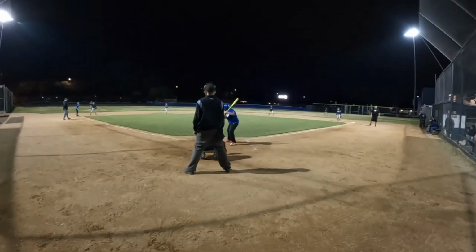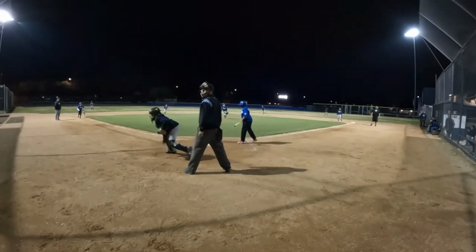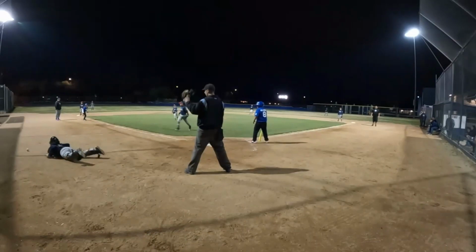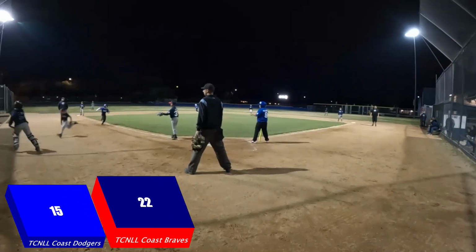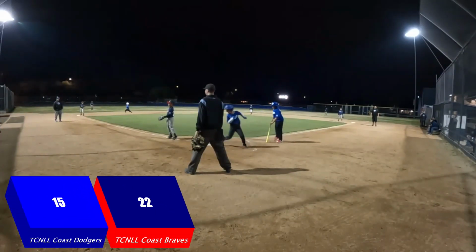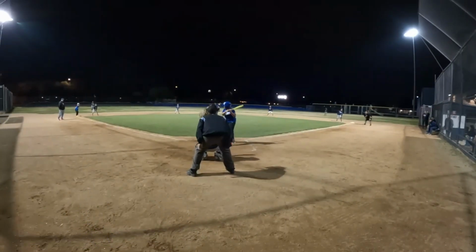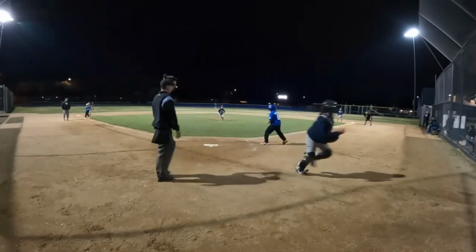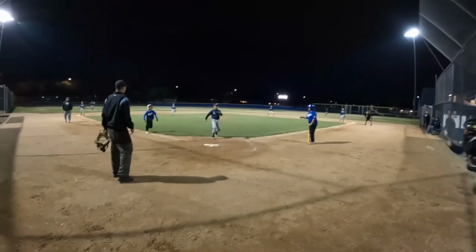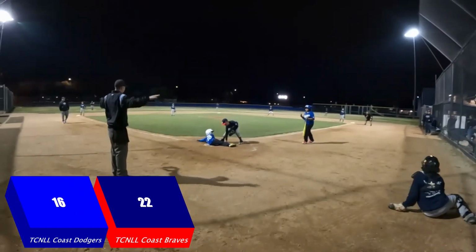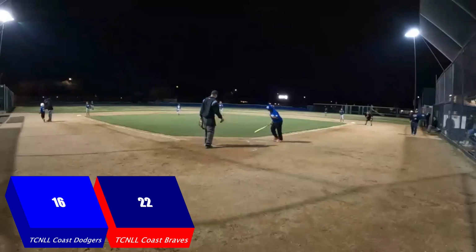No throw to second or third. That one gets by, and Nico does not stop the ball. Isaac scores now. Next pitch is high, and Jordan is coming home to score. Does not get the throw off in time.